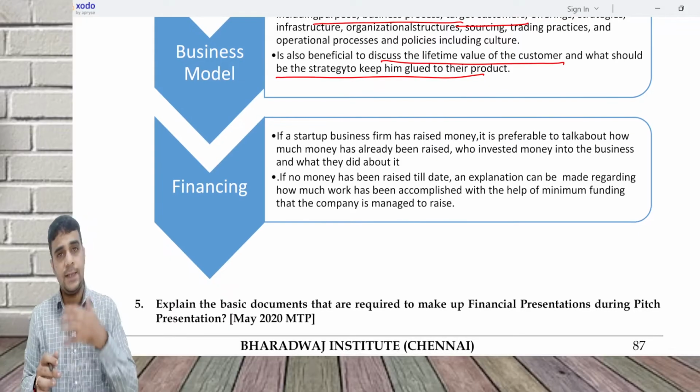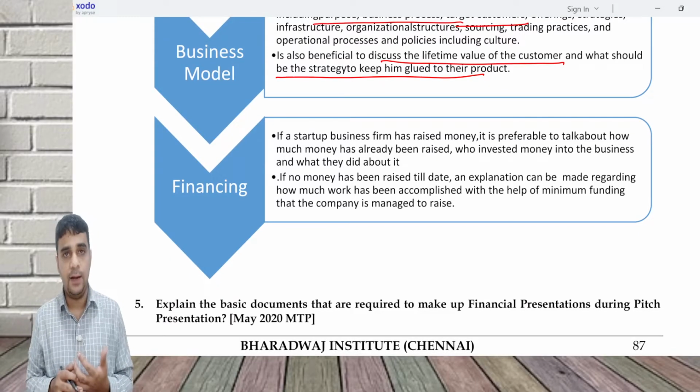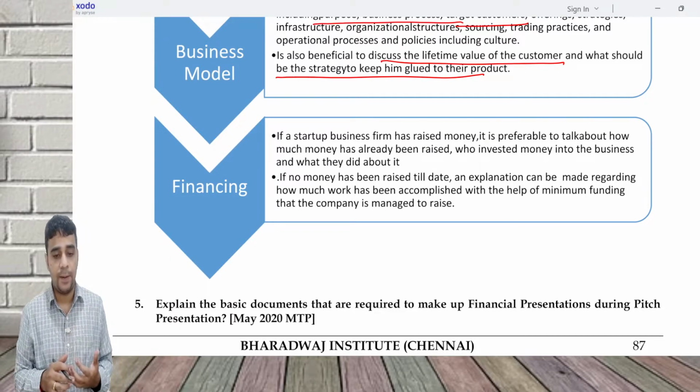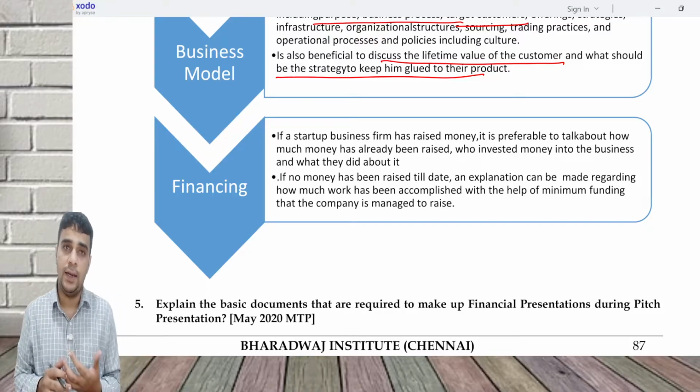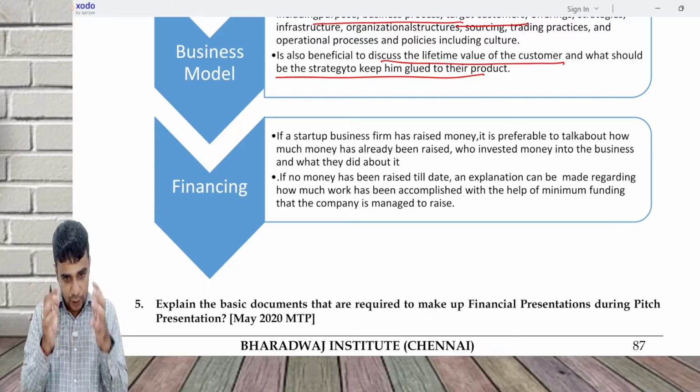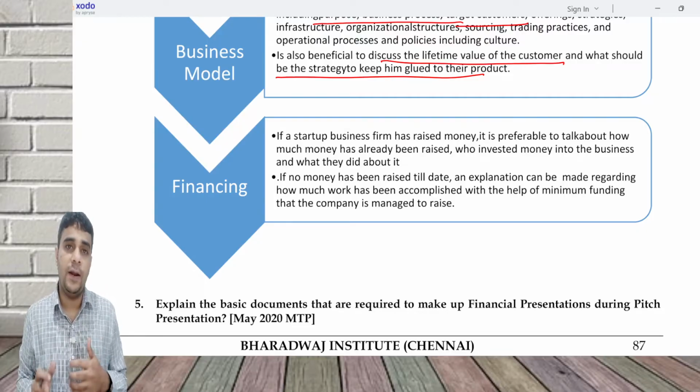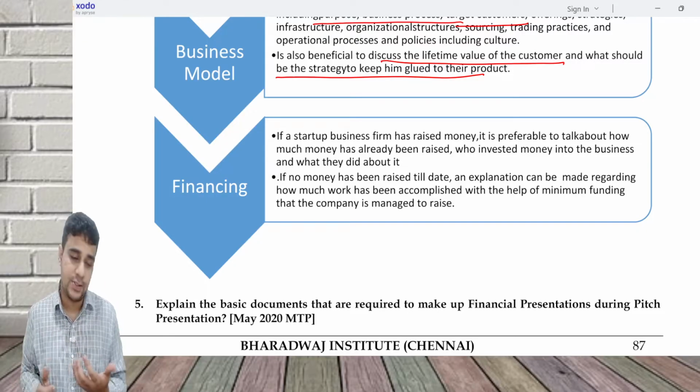Financing: if you have raised any money in the past, explain what you have done with that money. And if you have not raised money, then also explain what you have achieved with the minimum funding which you have raised from your personal sources.